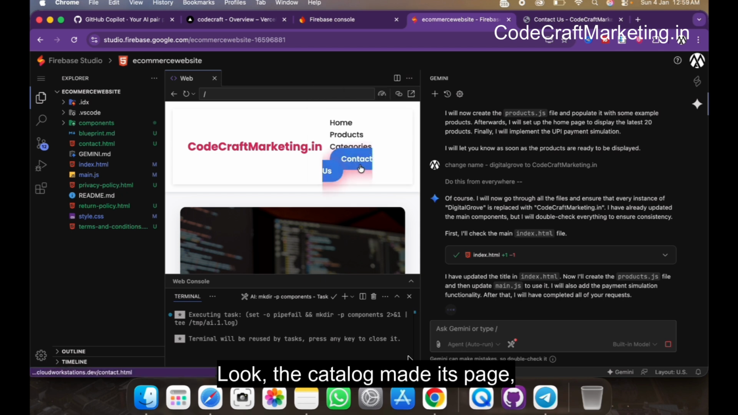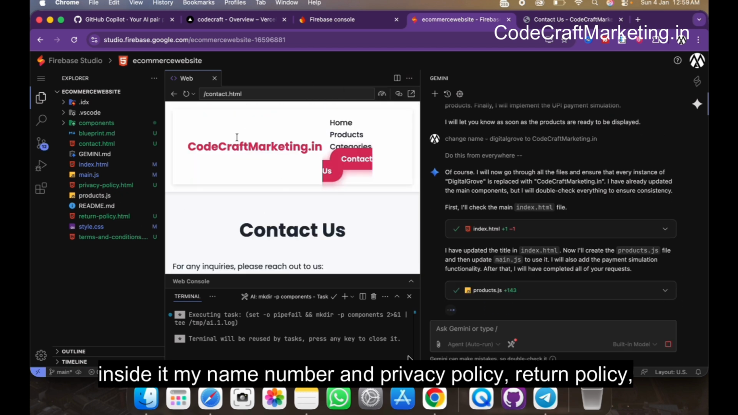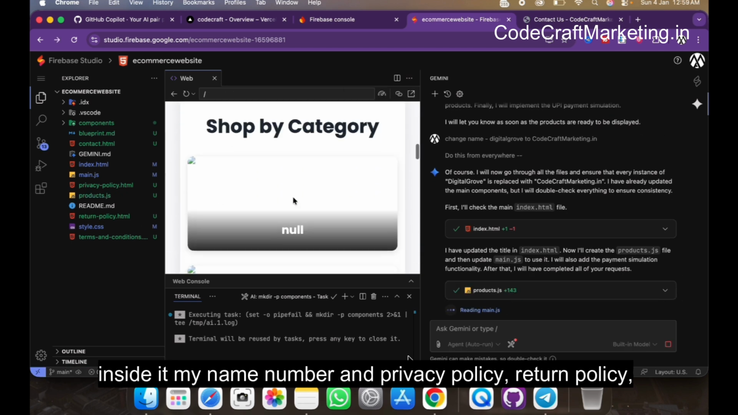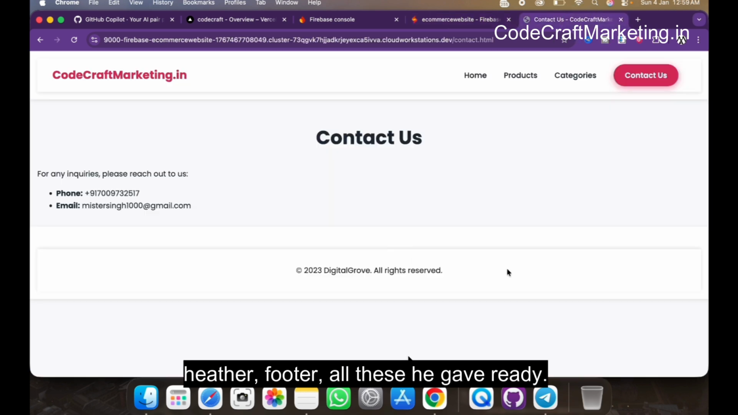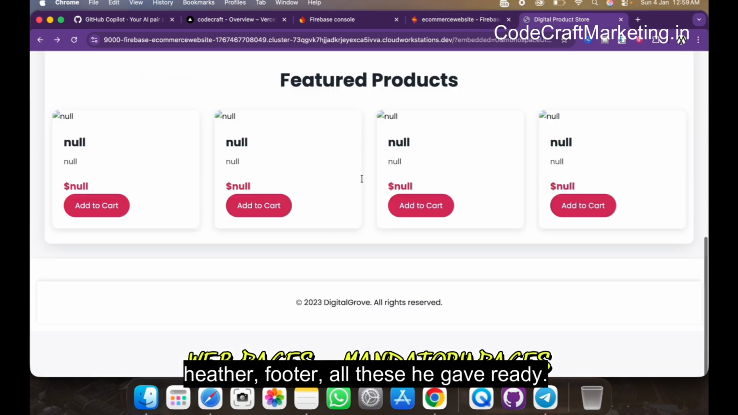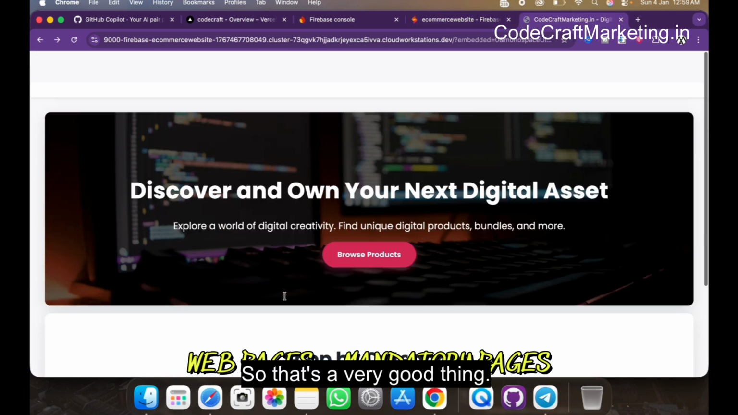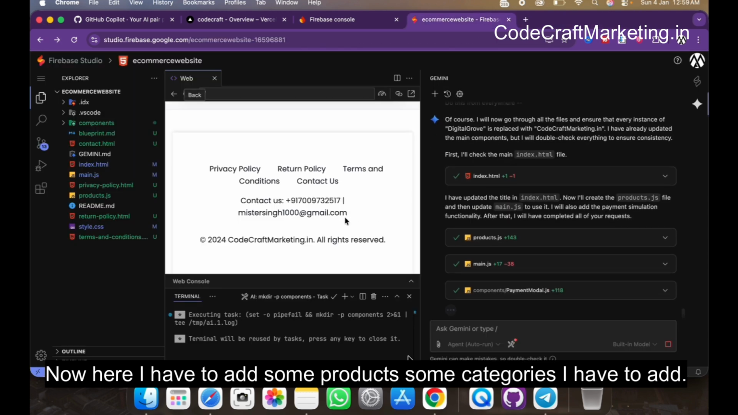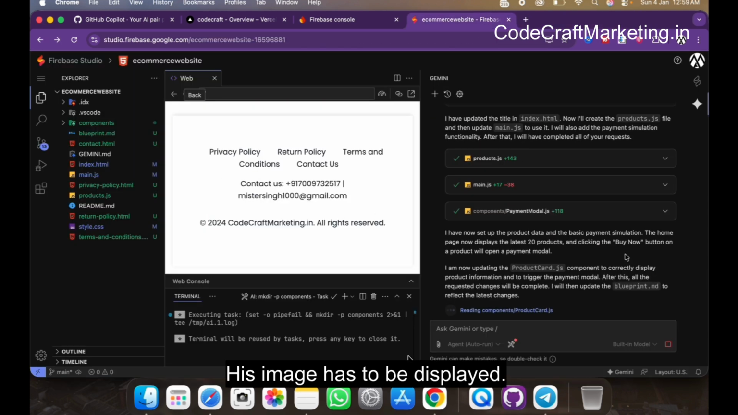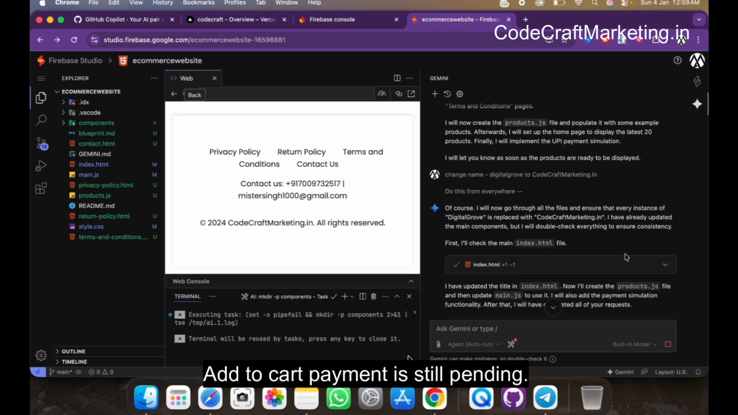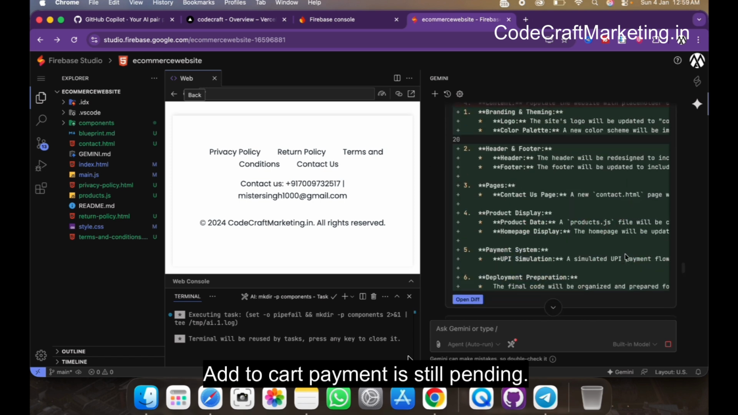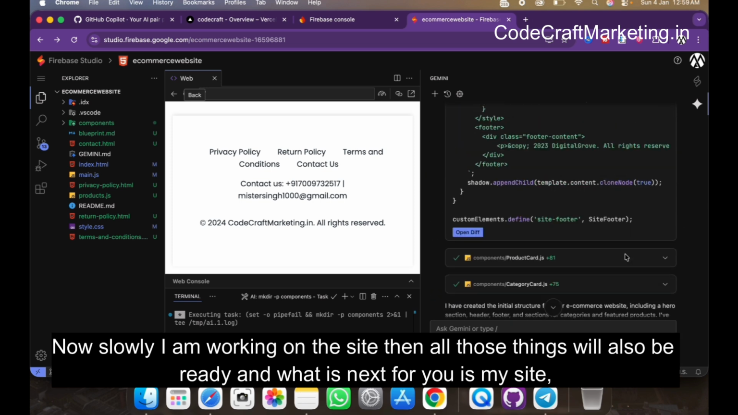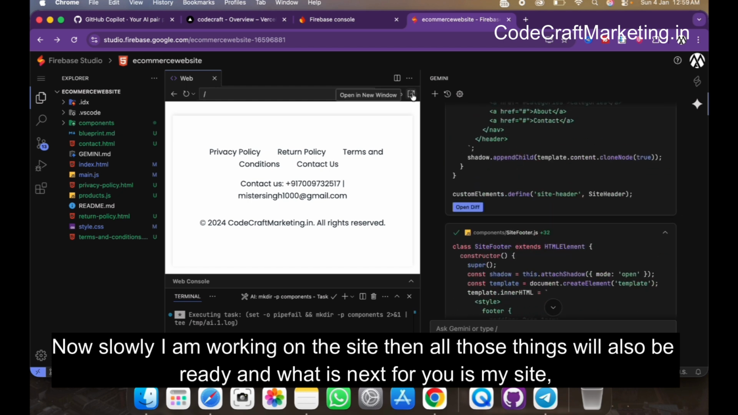Look, the catalog made its page. Inside it, my name, number, and privacy policy, return policy, header, footer, all these he gave ready. So that's a very good thing. Now here I have to add some products, some categories I have to add. His image has to be displayed. Add to cart, payment is still pending. Now slowly I am working on the site, then all those things will also be ready.